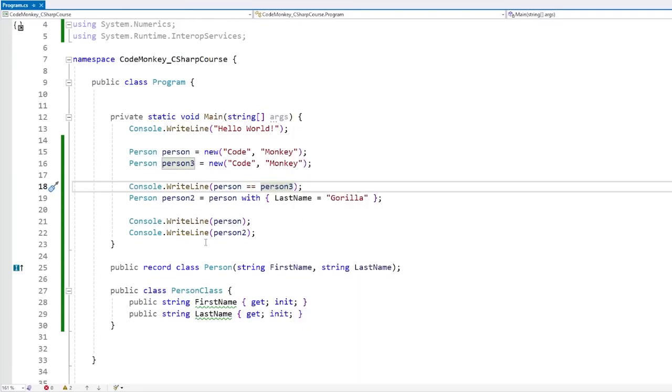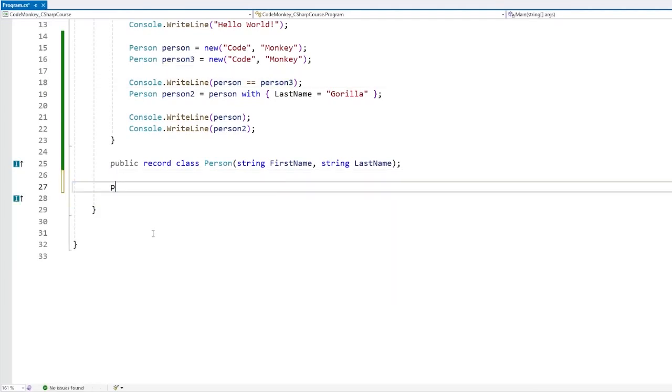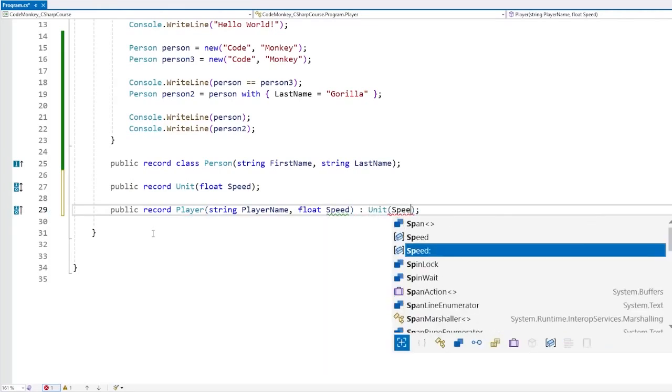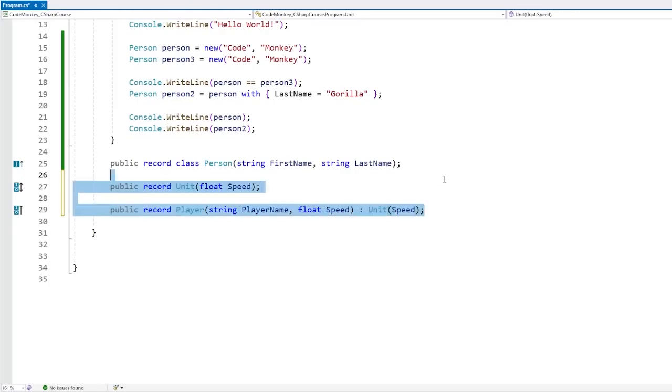Then if you want, you can also handle inheritance with records. So for example, we can do a public record, let's call it Unit, and inside let's do some kind of float for some kind of speed, and then we can have a public record for some kind of Player. This one receives a string for a player name and also a float for a speed, and this one then extends Unit, and for the parameter, it passes in the same speed parameter. Yep, that's it, this is valid code.